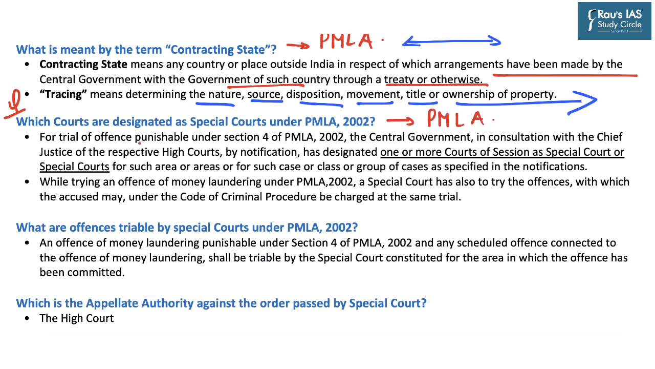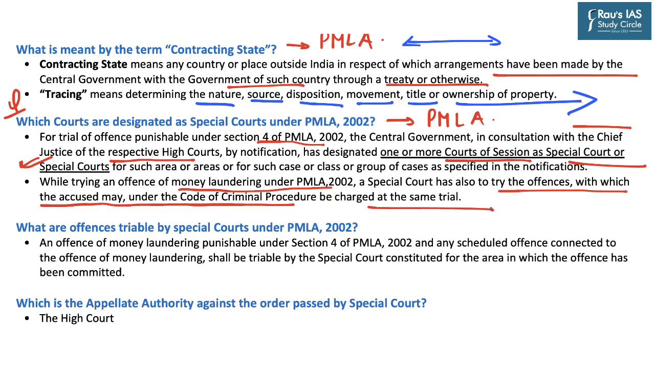Now the PMLA also provides for constitution of special court. So it says that for trial of offence punishable under section 4 of PMLA with reference to cases of money laundering, the central government, in consultation with the Chief Justice of a respective High Court, can designate one or more courts of session, that is session court, as special court for such particular area. It further says that while trying an offence of money laundering under PMLA, a special court also has to try the offences with which the accused may under the code of CRPC be charged at the same trial.